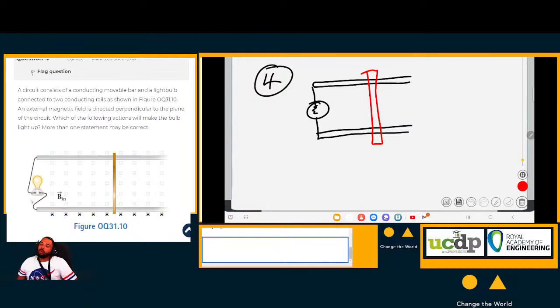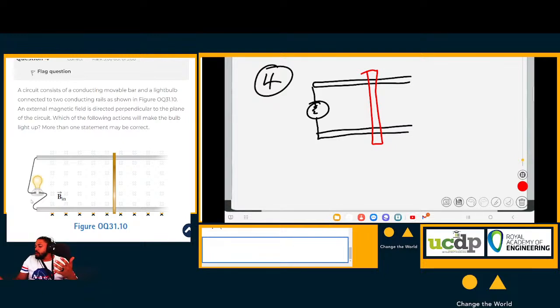Now, when we talk about an EMF that is induced, another name for EMF is a voltage. Basically when you induce an EMF, you're placing a small battery somewhere inside that circuit. Does that make sense? Can you hear me? Yes, sir. So when we induce an EMF, we create a voltage in the circuit which will light up the bulb. Does that make sense? Yes, sir.